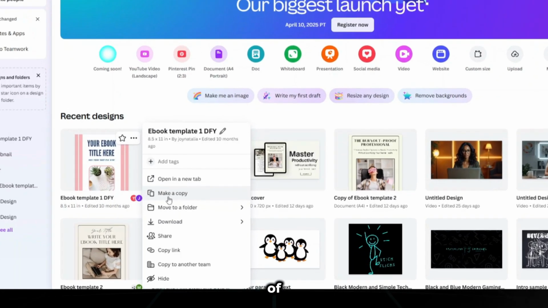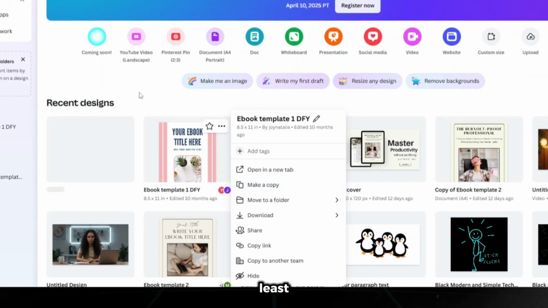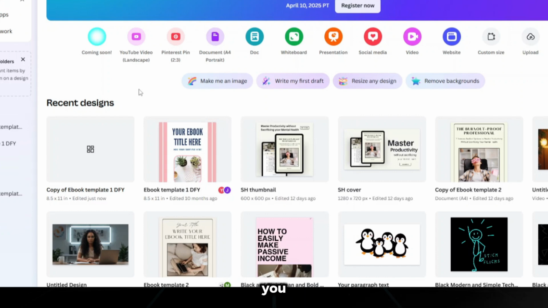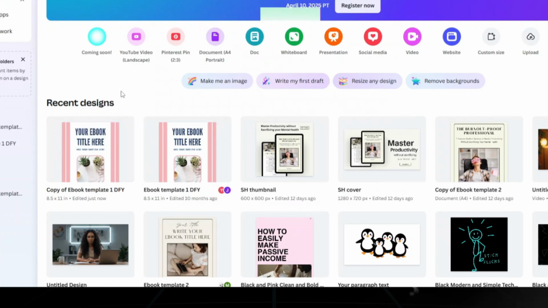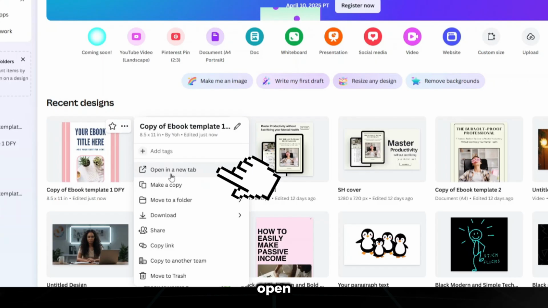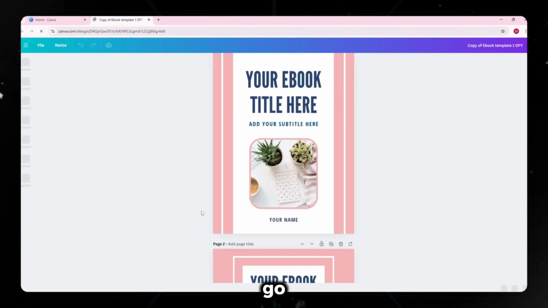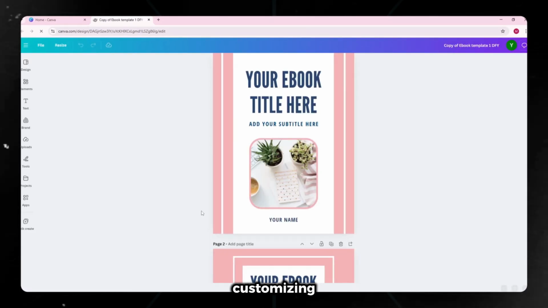First, you'll make a copy of one of the templates you want to use, to at least have an extra copy, in case you mess it up and want to get started again. Or if you would like to use the same template later in another ebook, you can just make a copy again and use it the next time. Then you're going to open that copy in a new tab. Then you can get started with customizing the ebook.